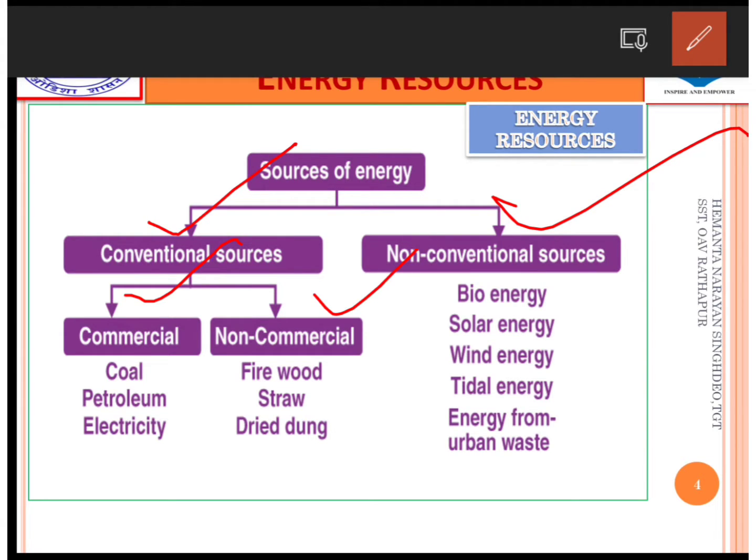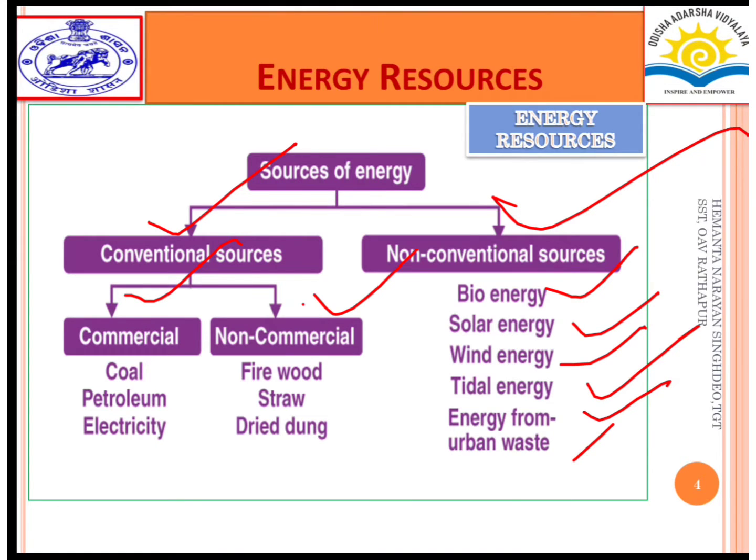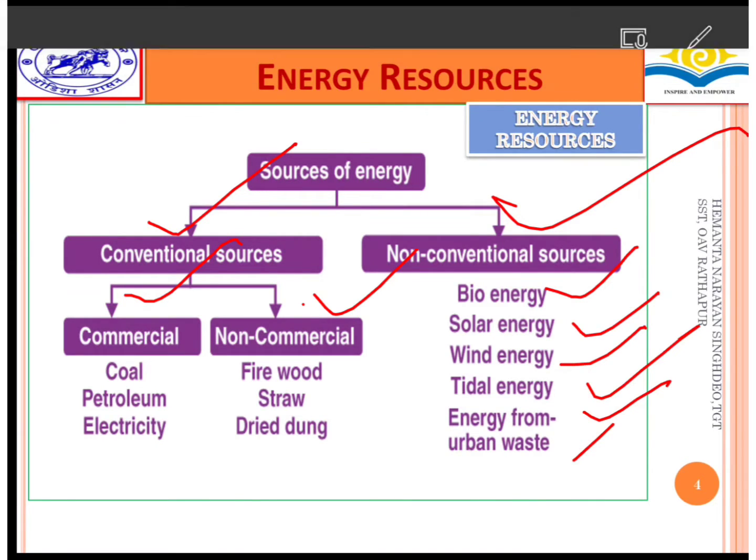In the commercial, coal, petroleum, electricity will come, and in non-commercial, firewood, straw, dried dung will come. In the non-conventional sources of energy, biogas, solar energy, wind energy, tidal energy, energy from urban waste will come. All these come under non-conventional sources of energy.